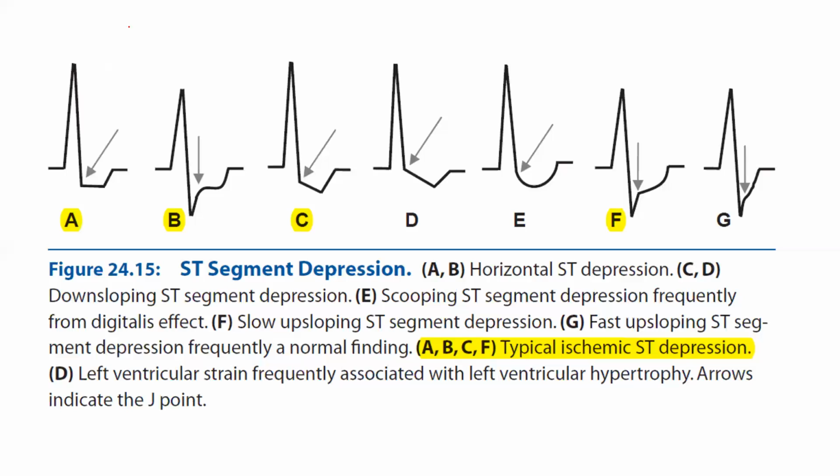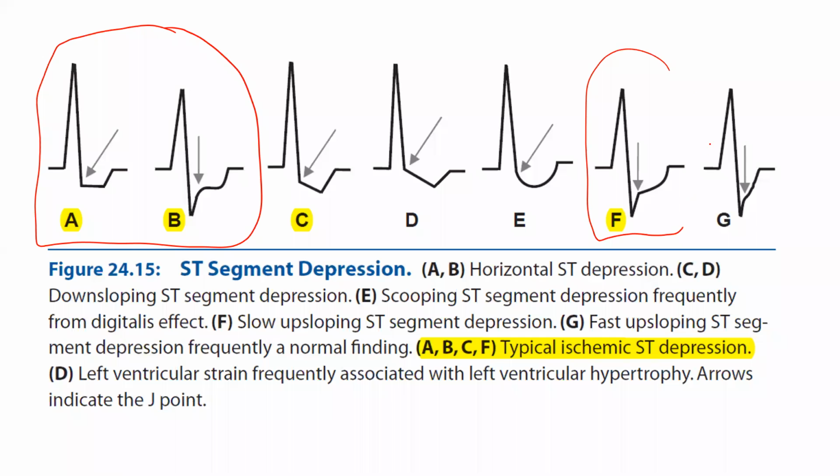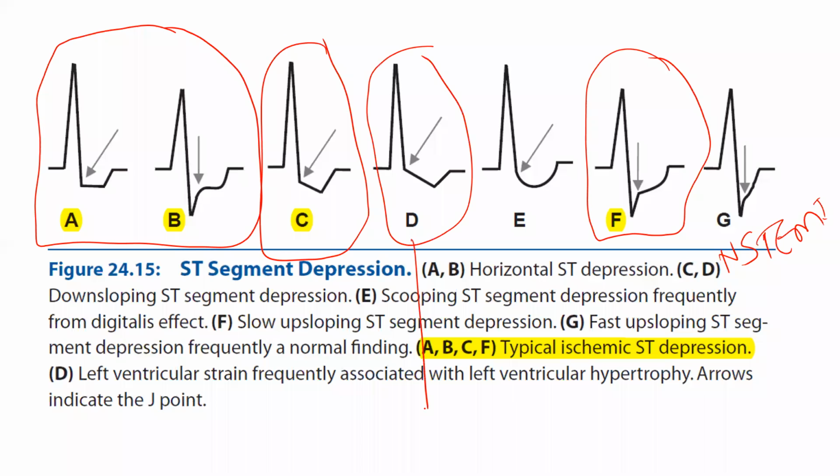So what is most commonly seen are these two, and this one goes more in favor of NSTEMI. This pattern goes more in favor of LVH with LV strain. Okay, got it? See, so many patterns are there. It's very difficult to identify most of the time.